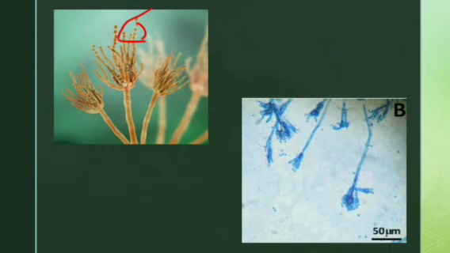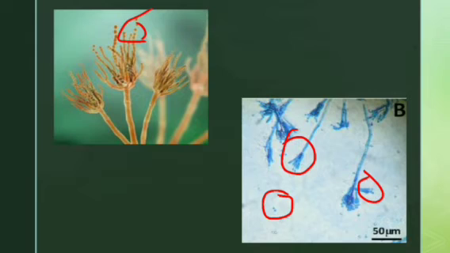Here is the picture of Penicillium. Here you can see the spores. Then here is the real picture which is captured from the microscope. Here are the spores which are dispersed, and here is the mycelium. You can see the branching body. This is mycelia. In the earlier slide we learned what mycelia is, that is a branching body. So here it is a branch-like structure which is called mycelia.